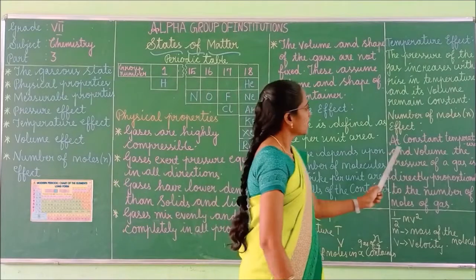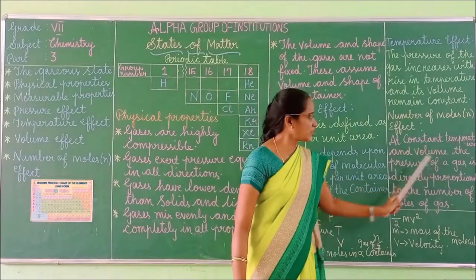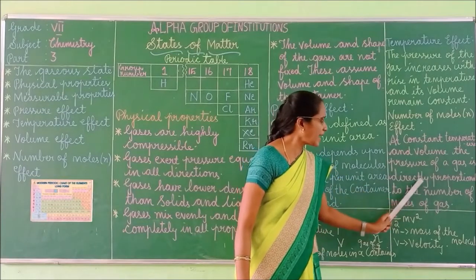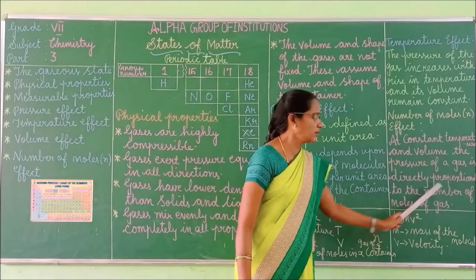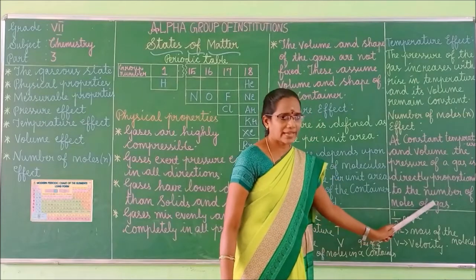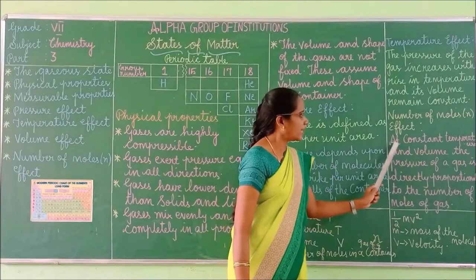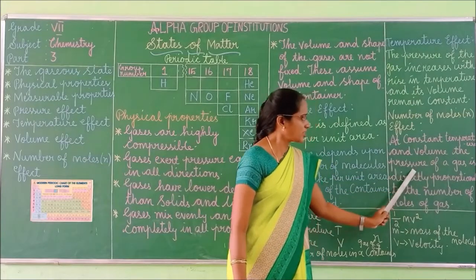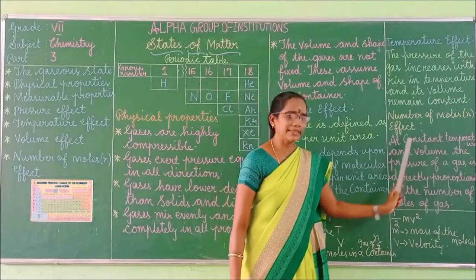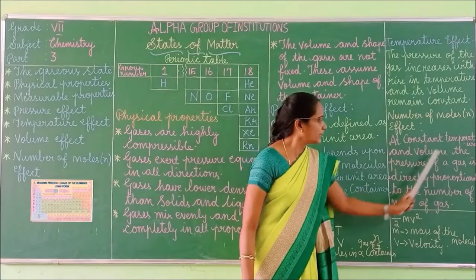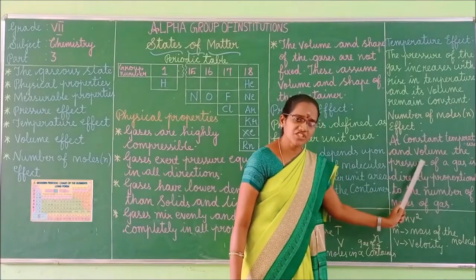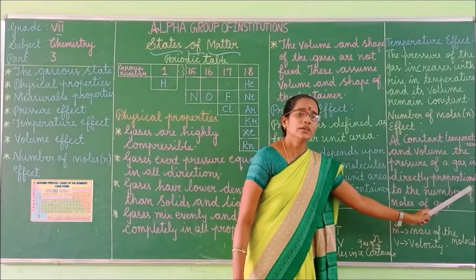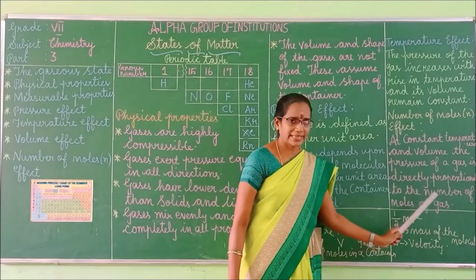Here, at constant temperature and volume, the pressure of a gas is directly proportional to the number of moles of gas. I repeat again. At constant temperature and volume, the pressure of a gas is directly proportional to the number of moles of gas.